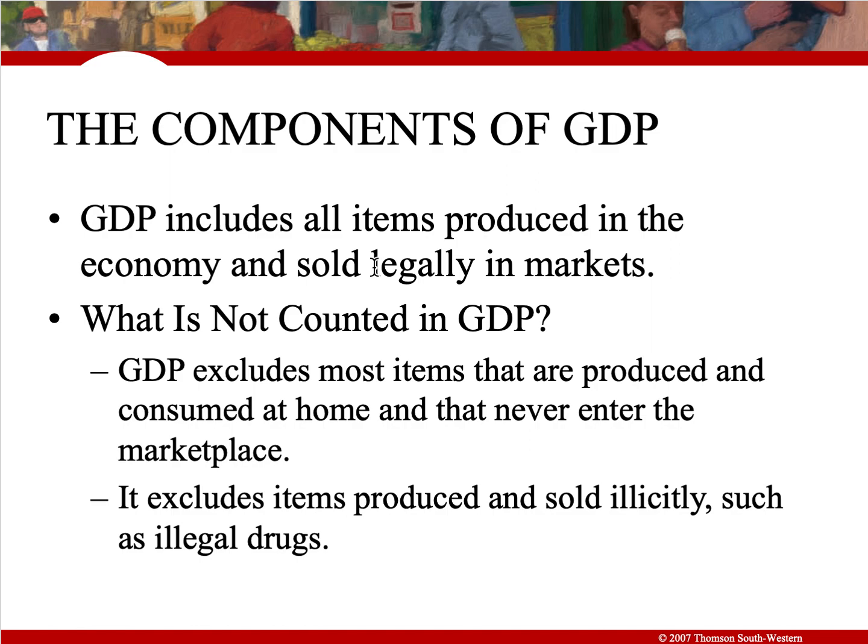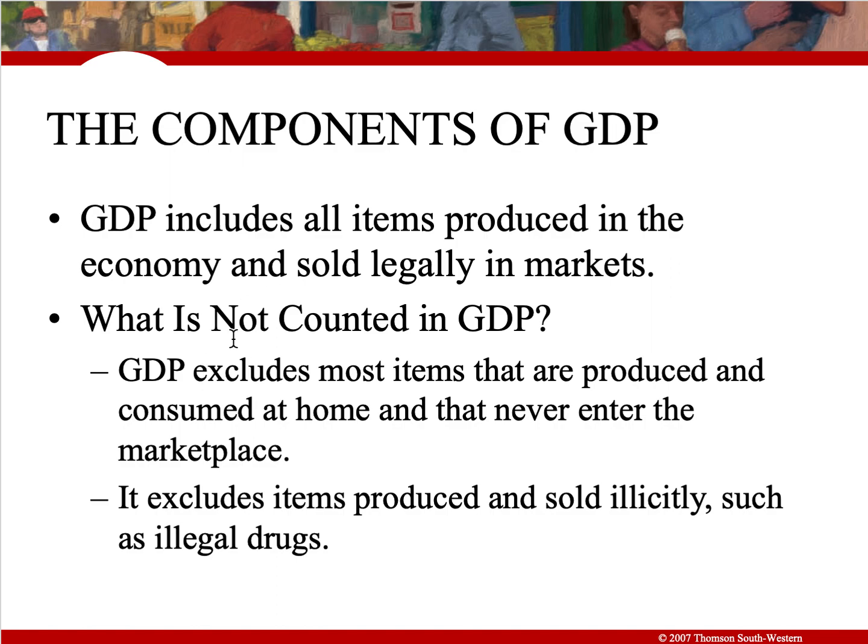Examples of illegal economic activities are drugs sold in the market and prostitution. Whatever values are generated from these activities will not be counted. So it is important for you to understand that GDP only includes legal economic activities producing products or services in the market.